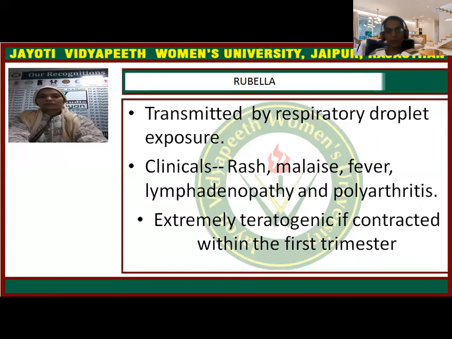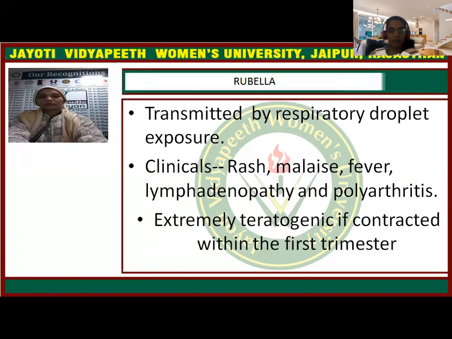Clinically, the patient will present with rash, malaise, polyarthritis, and lymphadenopathy. Polyarthritis means multiple joints are affected and inflamed. Lymphadenopathy is local or generalized. Generalized is possible because lymph node enlargement is there. Also, it may be diagnostic for some of this infection during pregnancy.